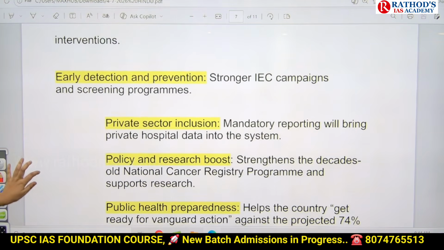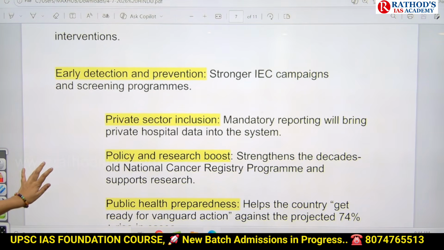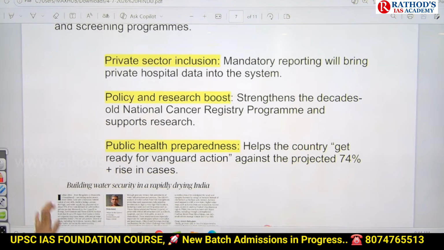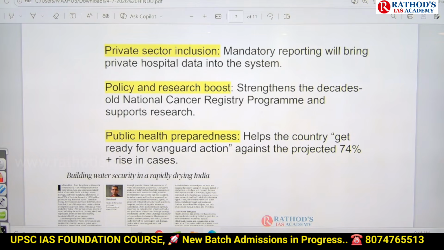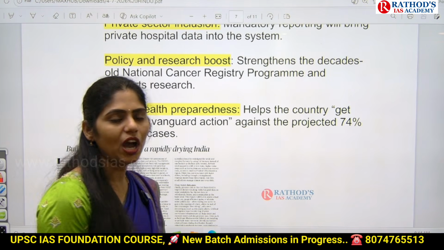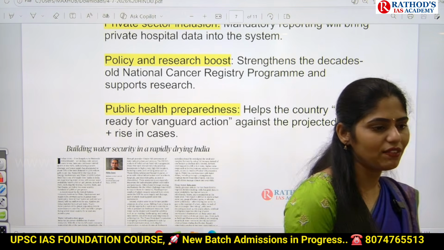And this one is early detection can happen. And this one is we can also include private sector inclusion for mandatory reporting of this cancer. And we can increase policy, and we can increase the research, and overall we can prepare ourselves related to how to fight against cancer. We can increase awareness to the people.